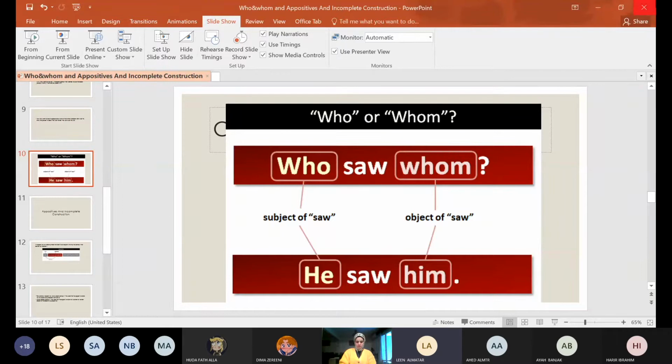Number 2, Lean. It will be who instead of whom. Yes. Linda, number 3. Where is the mistake in number 3? It is who instead of which, because humans do not take which. Yes, it is who.